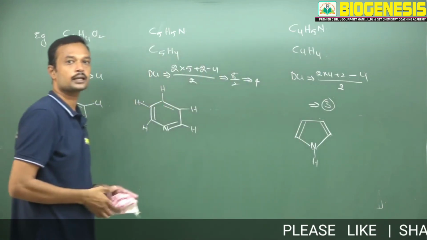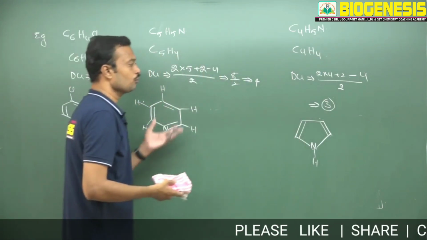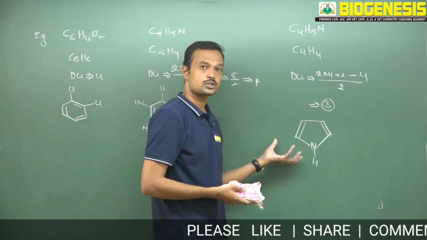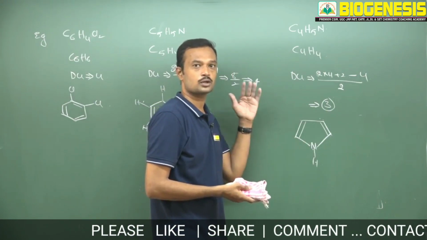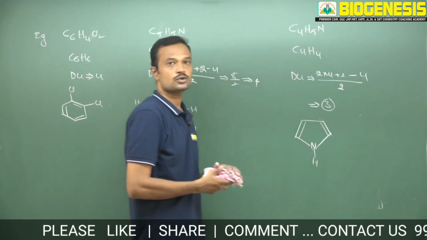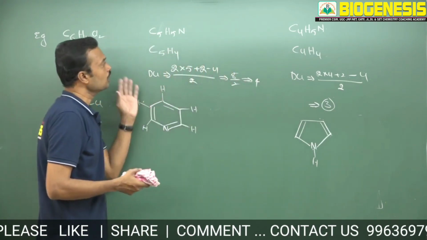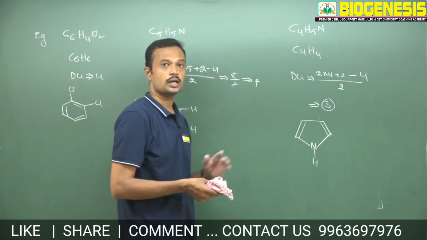So like that we can calculate the degree of unsaturation in various molecules with carbon and hydrogen only, or with carbon, hydrogen, oxygen, nitrogen and other heteroatoms. So that is about degree of unsaturation, and how to calculate rings and unsaturation in a molecule.